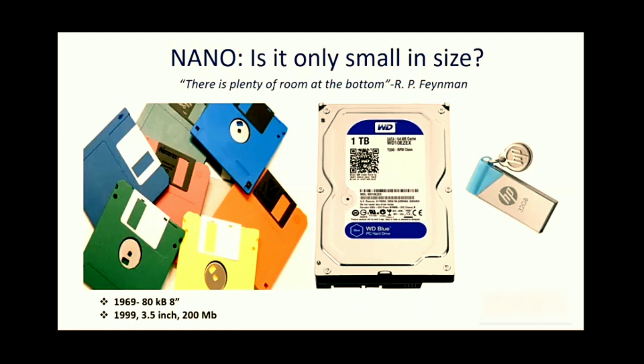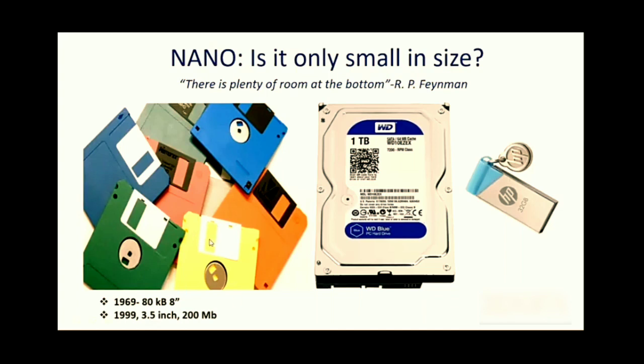Is it only used to define small objects, or is there anything else? In 1959, Richard Feynman, at the meeting of the American Physical Society at the California Institute of Technology, said, "There is plenty of room at the bottom," which means you can play with smaller objects like atoms or electrons, and technology will have a great revolution. Since then, scientists have been trying to study smaller objects and play in the smaller length scale.